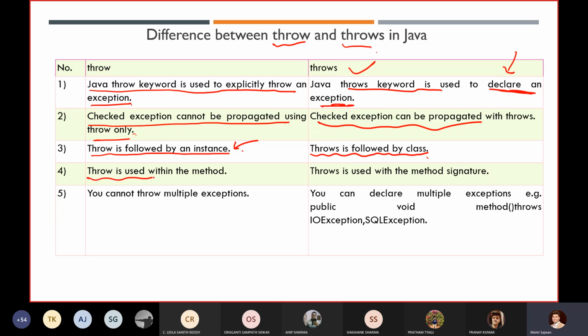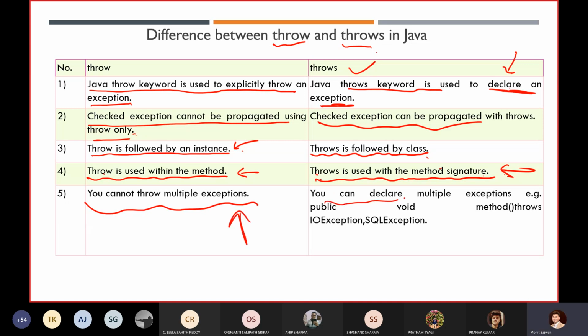Throw is used within a method, and throws is used with the method signature. This is very important. You cannot throw multiple exceptions, but you can declare multiple exceptions.